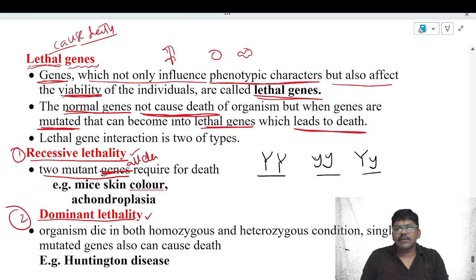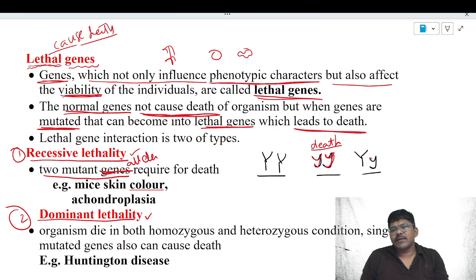In case the two alleles are mutated, I am going to change the color of the mutated allele. Small y mutated, another small y also mutated. If two alleles are mutated, then the mutated homozygous genotype leads to death of the organism. That cannot survive.